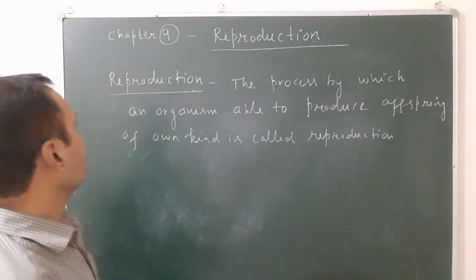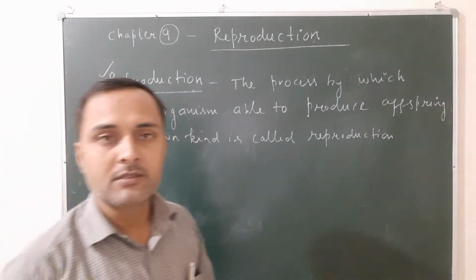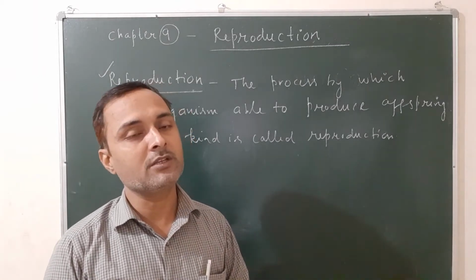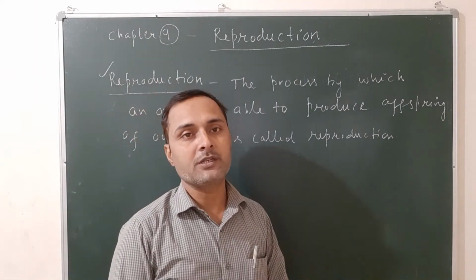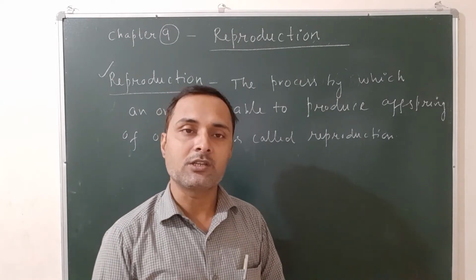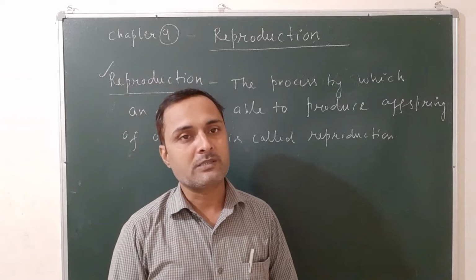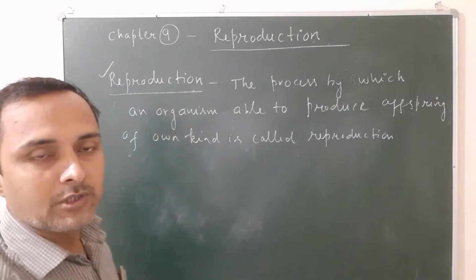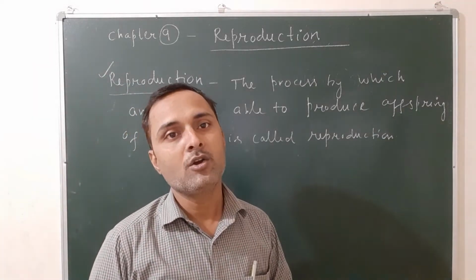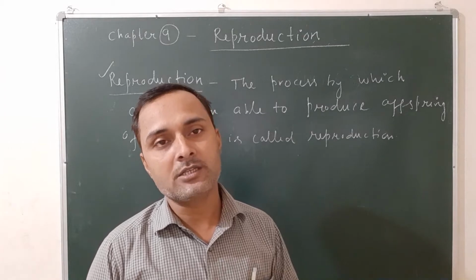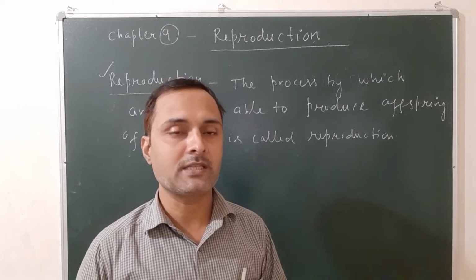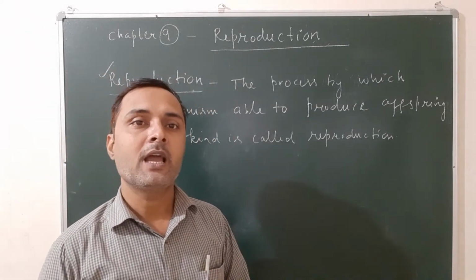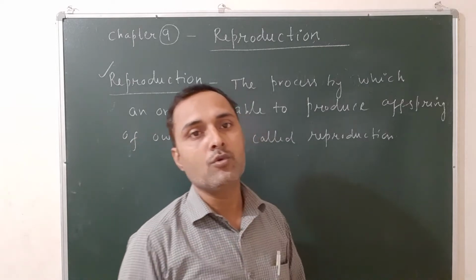Now let us see why reproduction is required. Reproduction is required because it is responsible for the continuity of a species. When there is no reproduction, a particular species disappears soon from the earth. There are certain living animals that produce new young ones by laying eggs. They are called oviparous animals, and certain living animals that give rise to young ones directly are known as viviparous animals. Oviparous animal examples are hen, birds, etc. And viviparous animals are cow, dogs, etc.